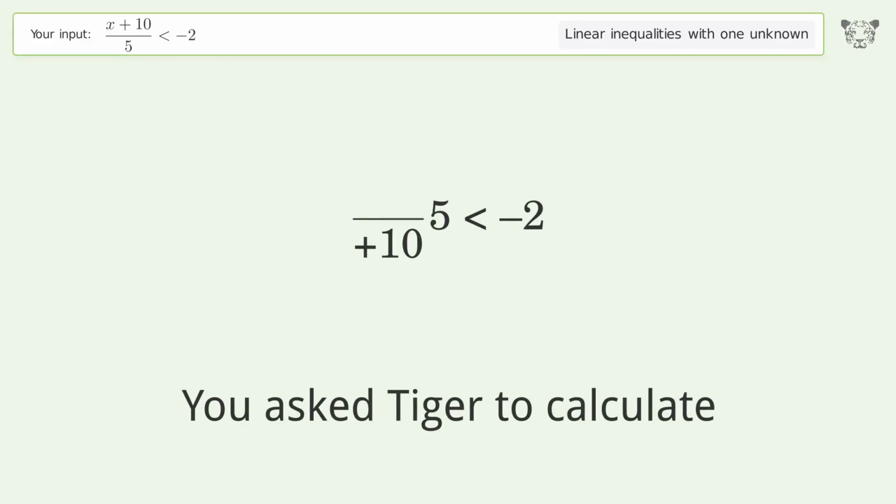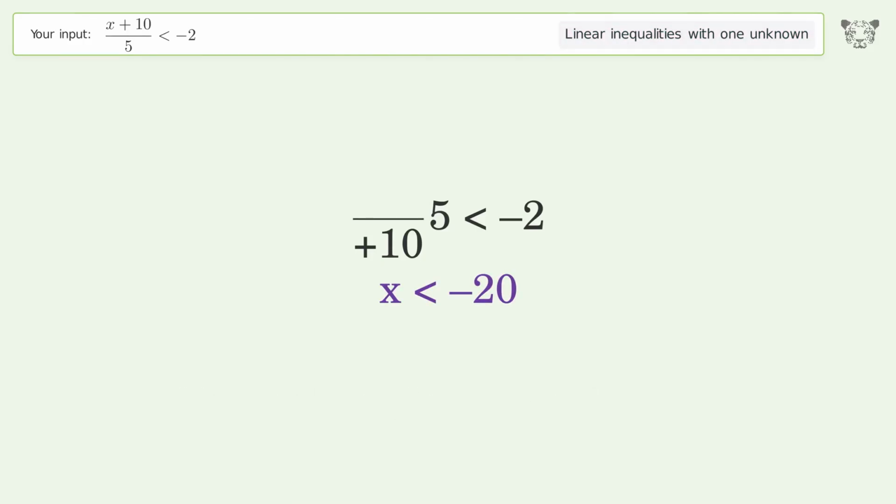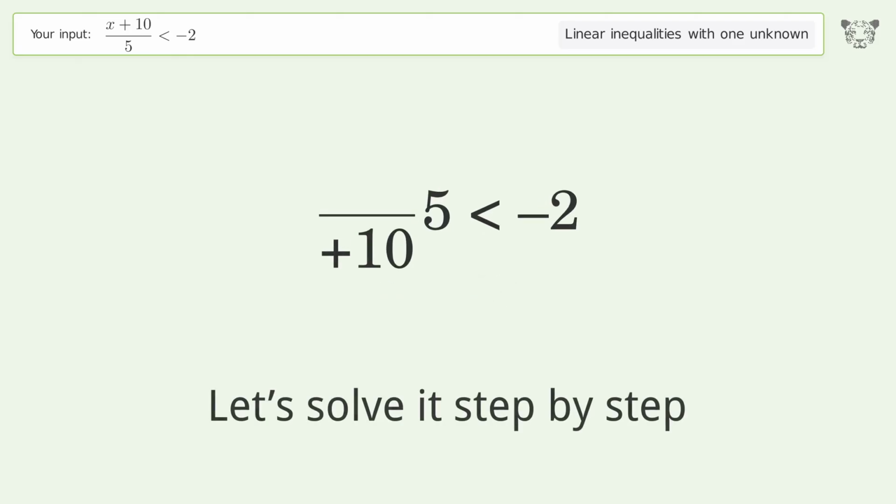You ask Tiger to calculate. This deals with linear inequalities with one unknown. The final result is x smaller than -20. Let's solve it step by step.